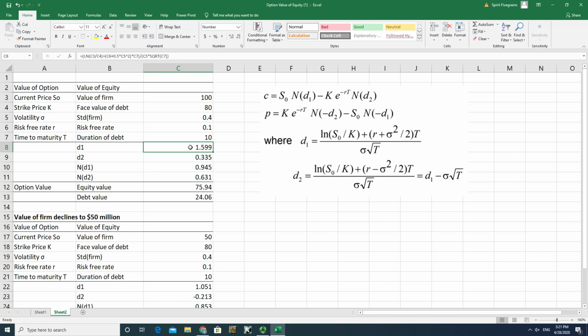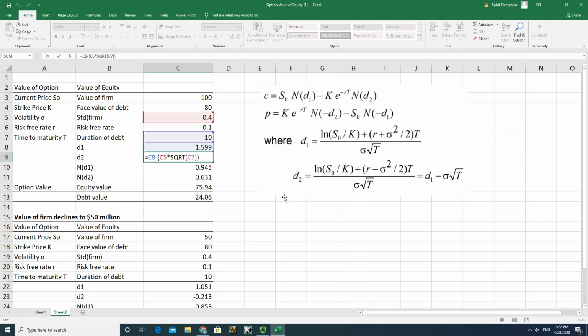D1 equals log function of S0 divided by K, plus R, which is the risk-free rate, plus square of standard deviation divided by 2, then multiply this with T and divided by standard deviation times square root of T. So here in this D1 cell, you see the formula that I used based on Black-Scholes formula. And the D2 also follows what you see on the right, which is equal to D1 minus standard deviation times square root of T.